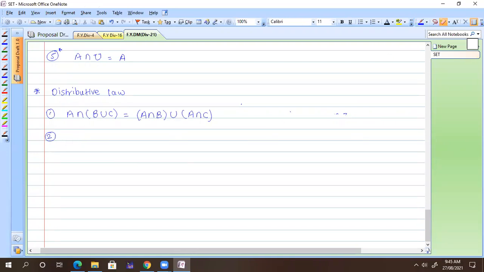Tell me what is the second distributive law. A union (B intersection C) is equal to (A union B) intersection (A union C). Absolutely correct. You just replace union with intersection or intersection with union. So I can write it down for you here.